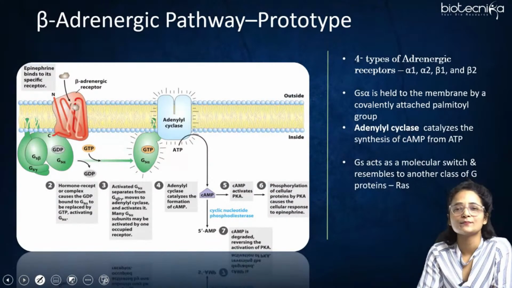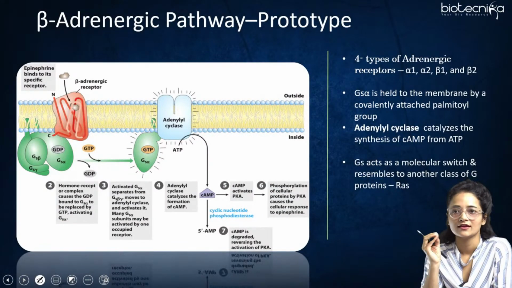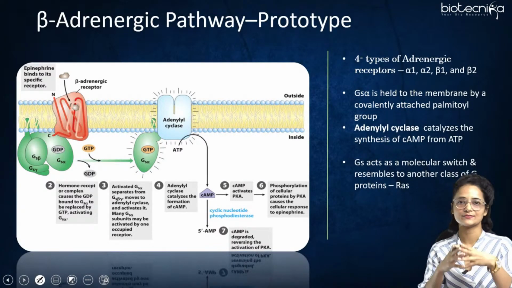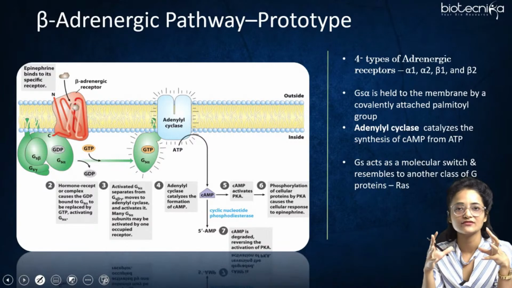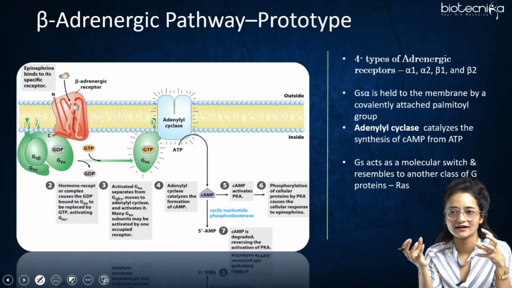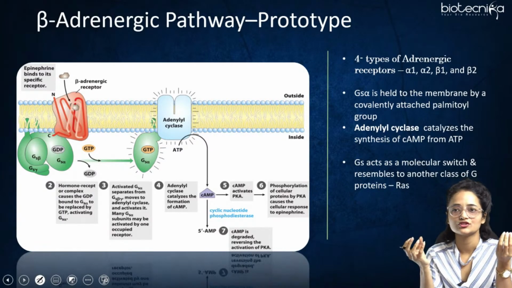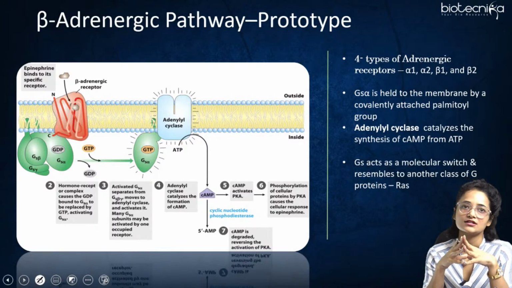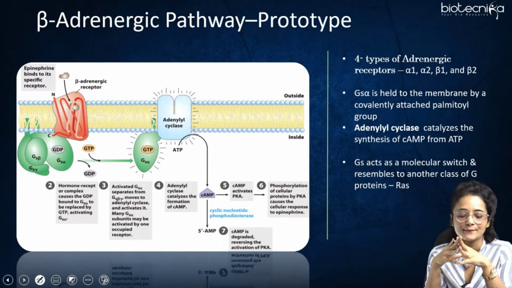So coming to the basic pathway in GPCR, a prototype of GPCR signaling is the beta adrenergic pathway, right? It is the same as how GPCR signaling takes place, but it is given here in brief: which effector molecule will get activated, which kind of G protein is responsible, how the second messenger is produced, and what effects it will have. So firstly, epinephrine binds to its receptor, right?